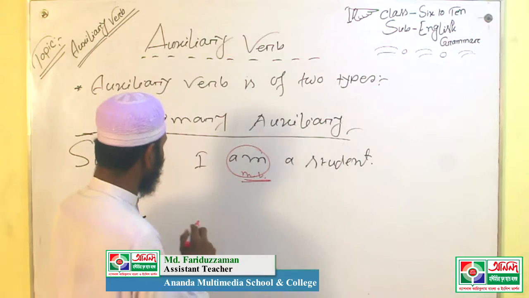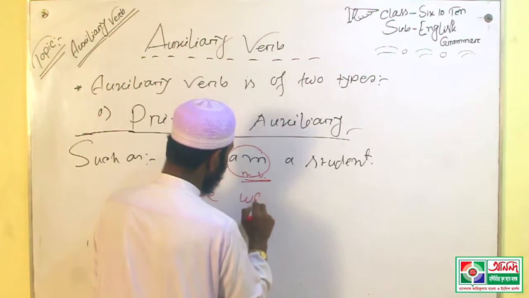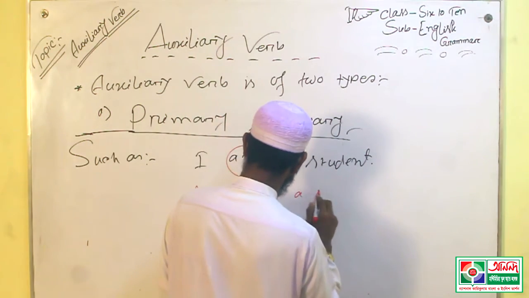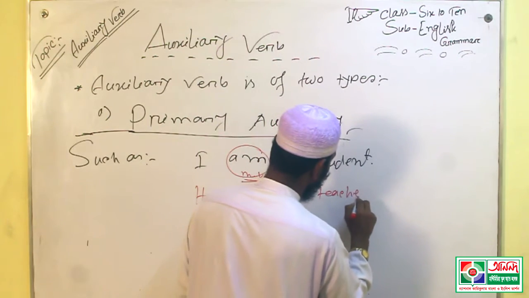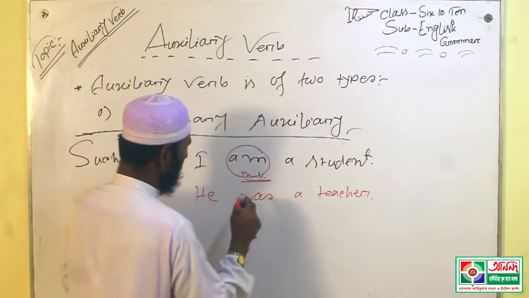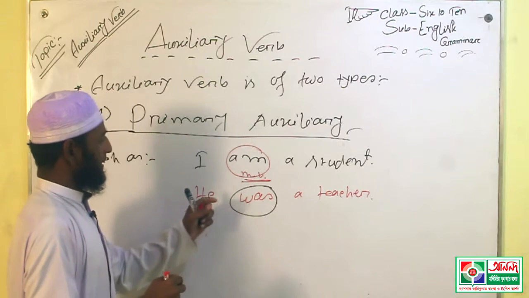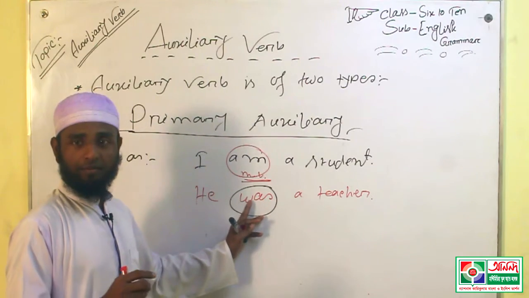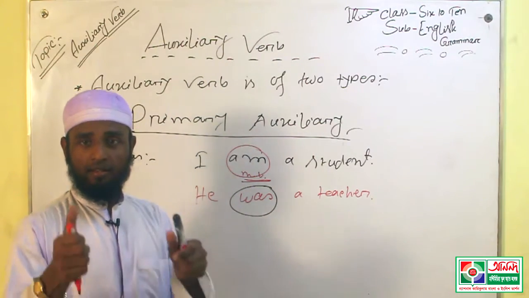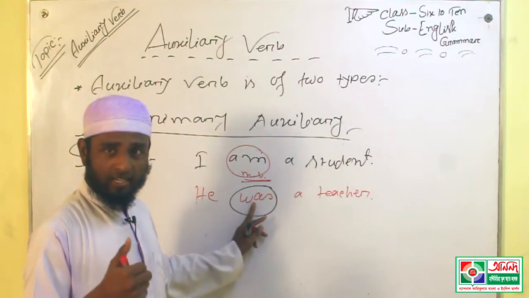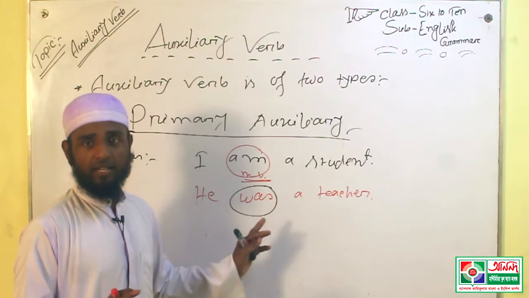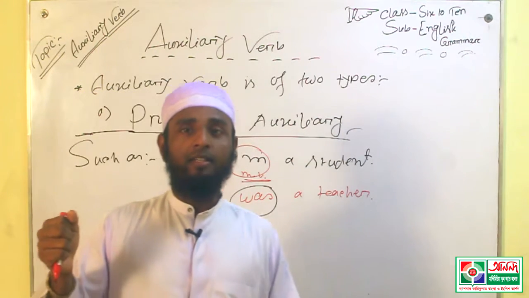Such as: he was a teacher. Here was is actually be verb, but in this sentence was is main verb, because was acts in this sentence as a main verb, though it is be verb.